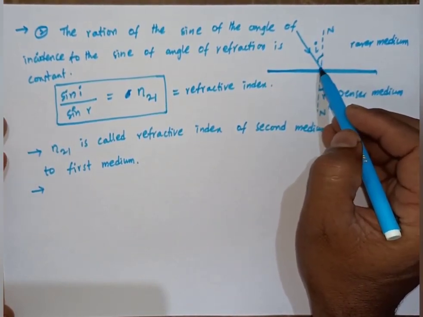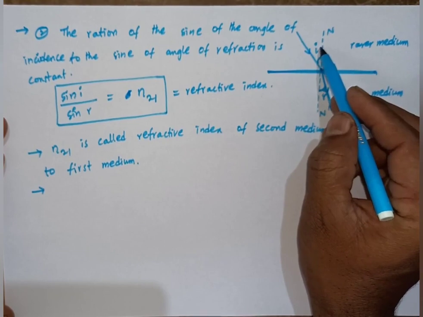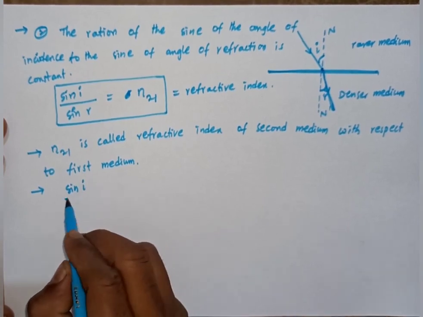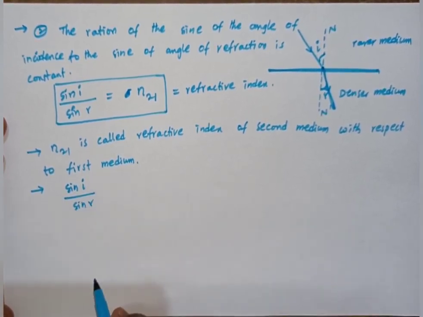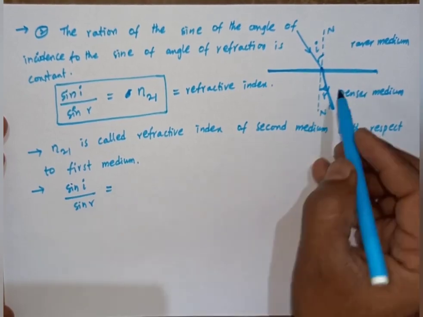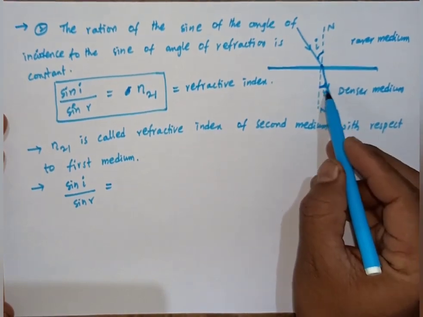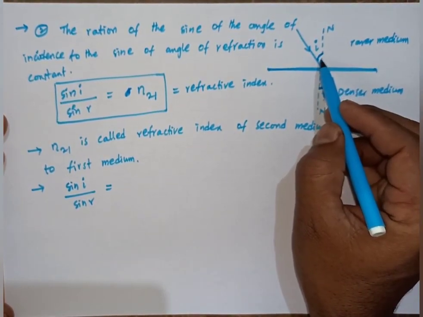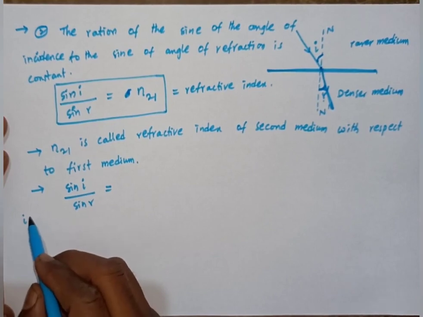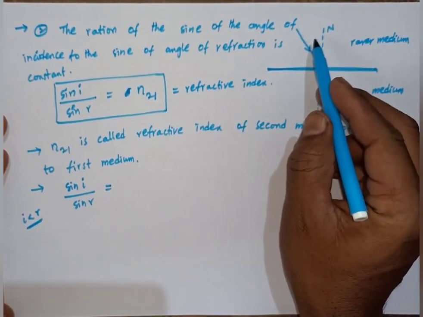The angle changes: this is the incident angle I and this is the refracted angle R. Here the incident angle is less than the refracted angle when the light travels from denser medium to rarer medium.